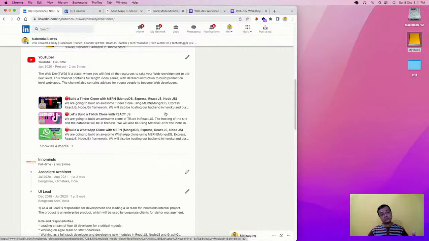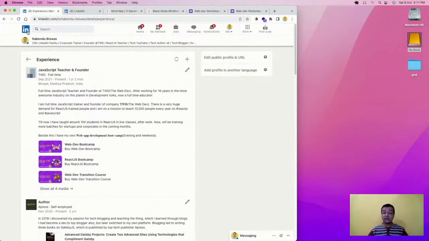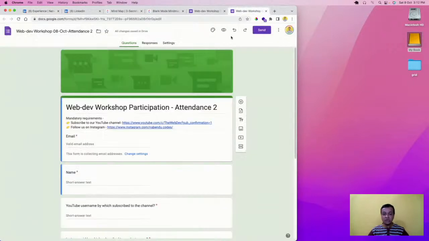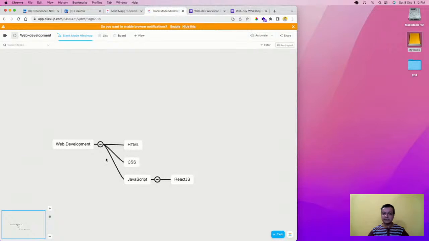Okay. So most of the jobs are in front end, because see how many people will be working on this nice site. A lot, not one or two people. Half of the LinkedIn employees will be working on the front end. In most companies, 70% of people work on the front end, only 30% work on the back end. So front end jobs are more than back end jobs, and you need only this: HTML, CSS, JavaScript,